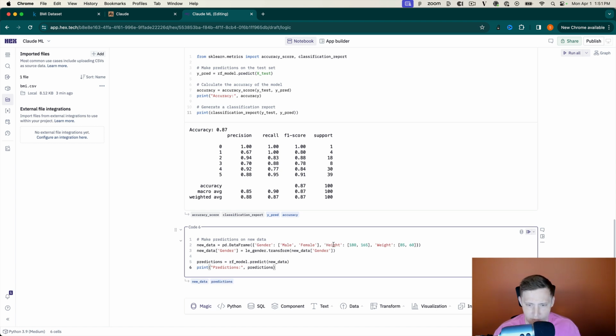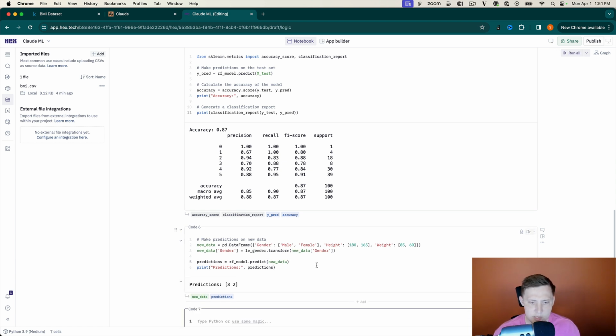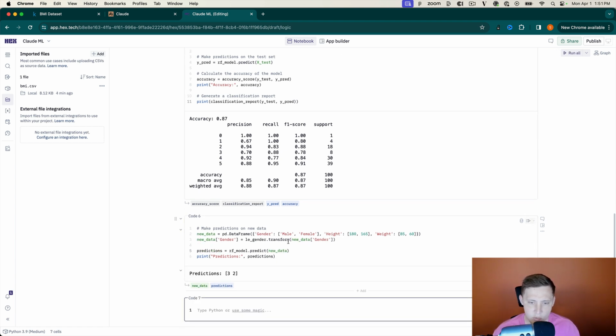Okay, so we put in one male, one female, and so on and so forth there. We're going to make our predictions. It's going to predict 3 and 2 for a male with 180 centimeter height and 85 weight, and a female with 165 height and 60 weight. We're going to get 2. Okay, so the model runs. We got predictions.